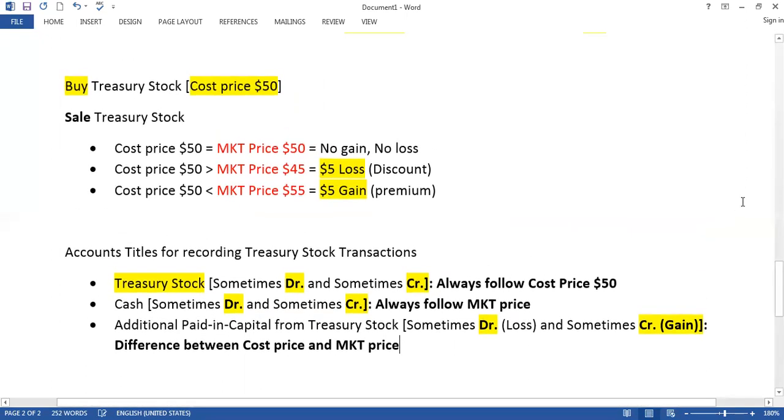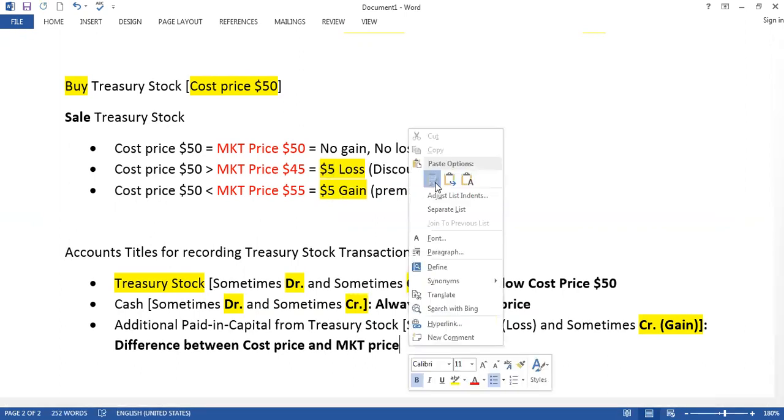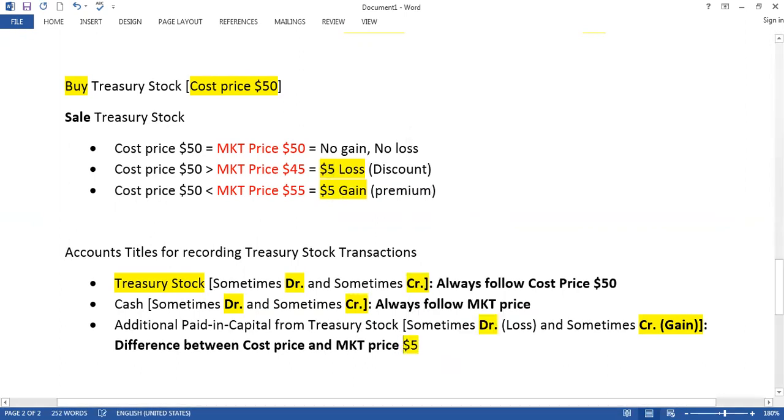Look here. The difference between cost price and market price here is $5, right? So this $5 we are going to record under additional paid in capital. Clear?